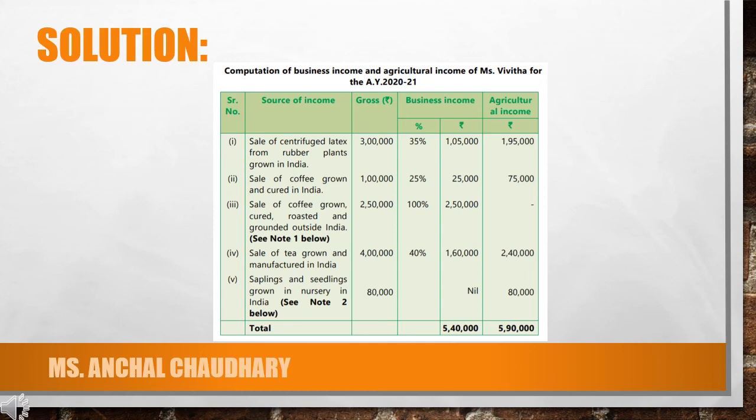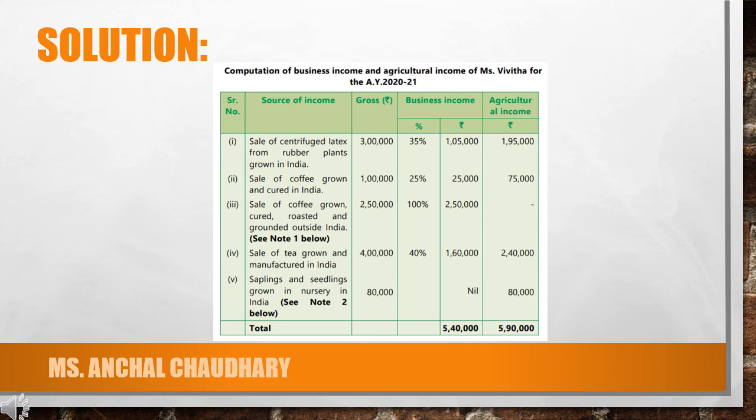So 100% of that amount, which is received outside India, that is Colombo in Sri Lanka, will be considered as your business income. So here the whole 2,50,000 will be your business income.